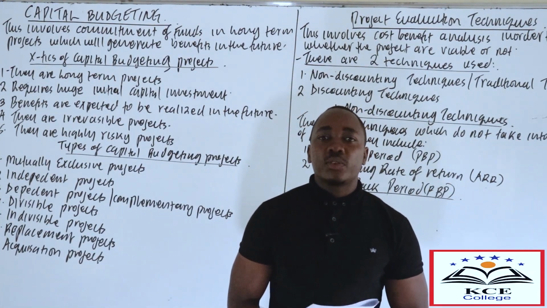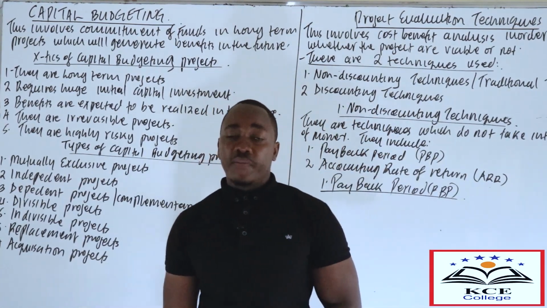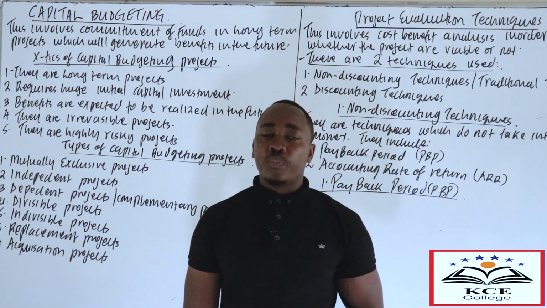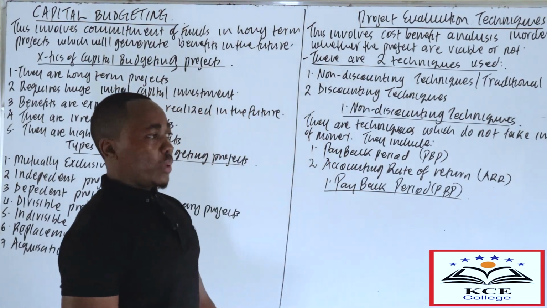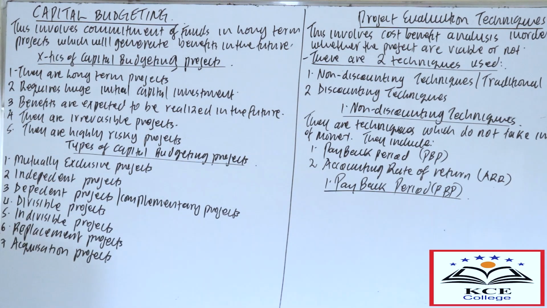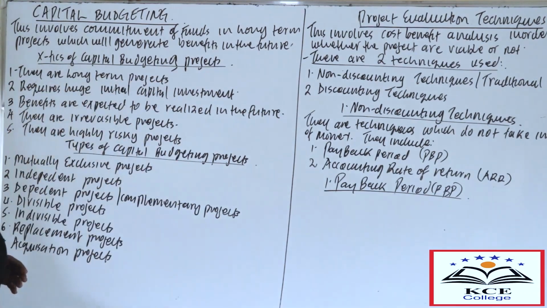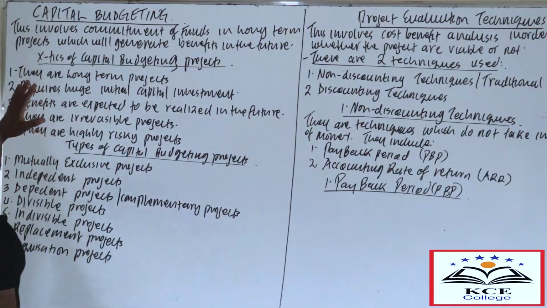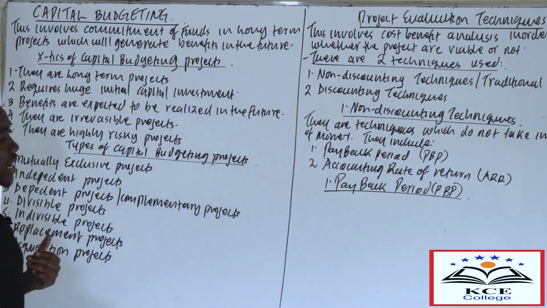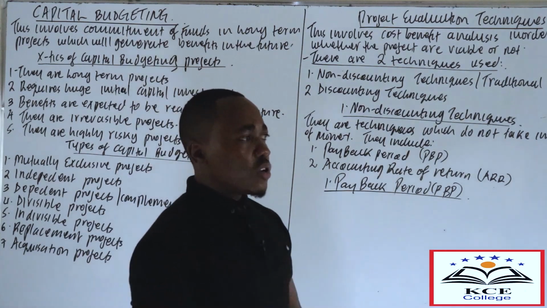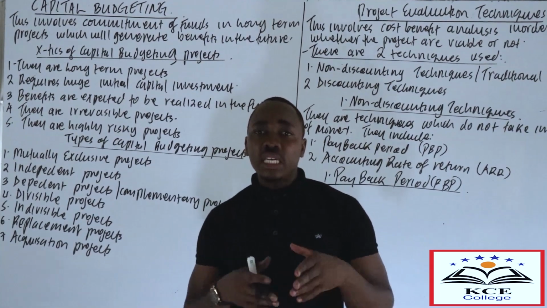Now today's topic I want us to cover is capital budgeting, and capital budgeting is one of the major topics in financial management. Actually, this topic will lay the backbone of all the other remaining topics. The topic is capital budgeting, also known as the investing decision, and this involves the capital budgeting decision. This involves commitment of funds in long-term projects which will generate benefits in the future. So therefore it's all about evaluation of long-term projects which are expected to yield benefits in the future.